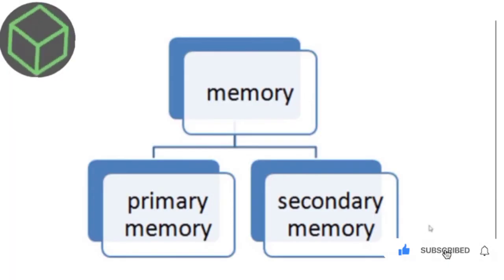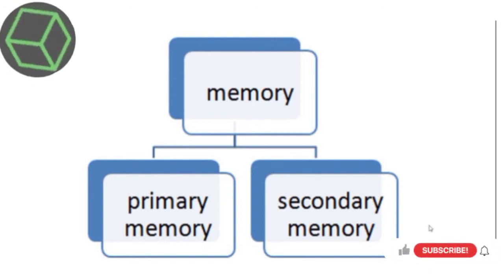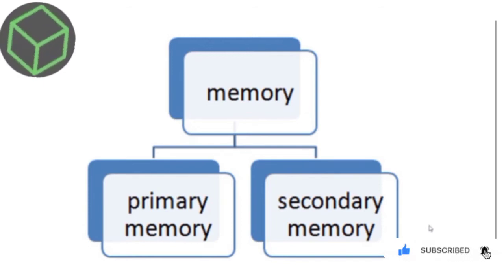Memory is divided into two categories, that is primary memory and secondary memory. Primary memory is also known as main memory or internal memory, whereas secondary memory is also known as external memory.